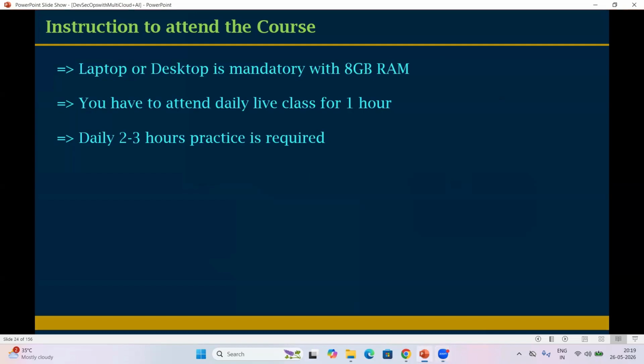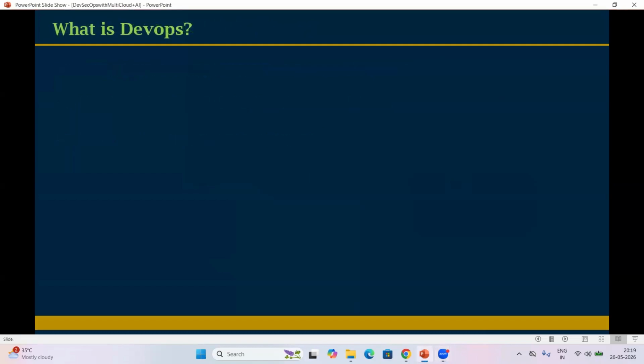Now, what is DevOps? Anyone having an idea about this? If anyone asks you this question, what would be your answer? DevOps is not a tool.